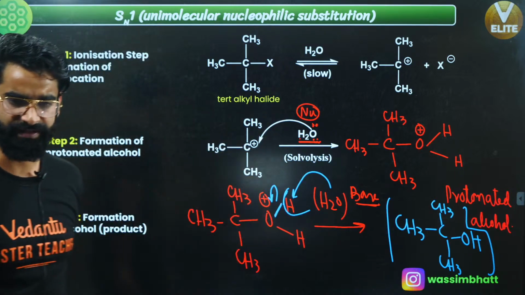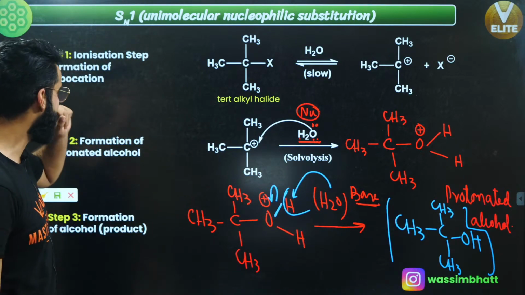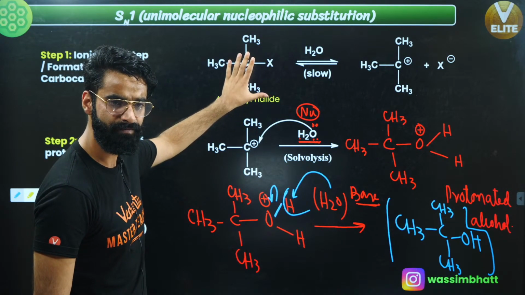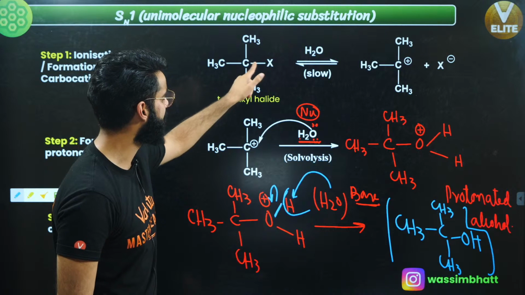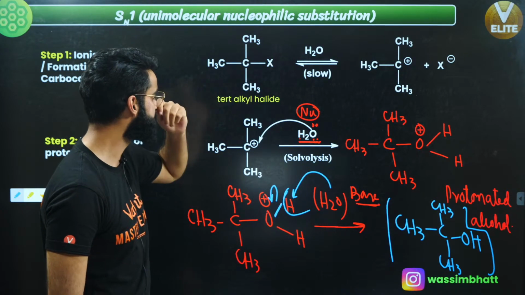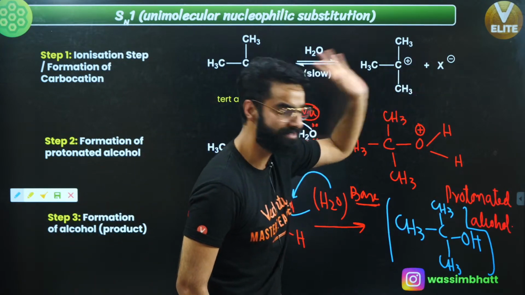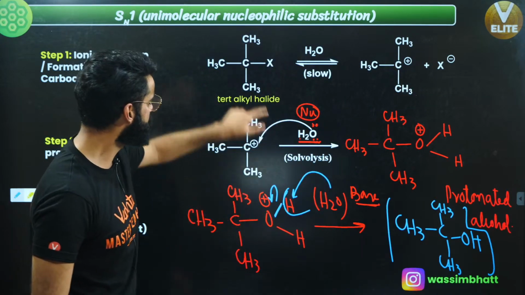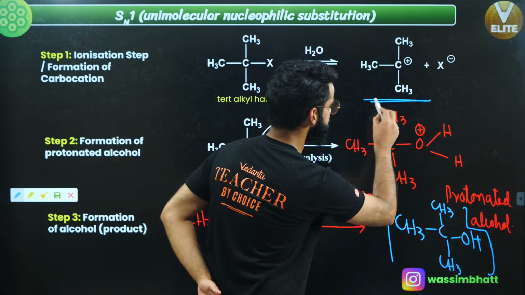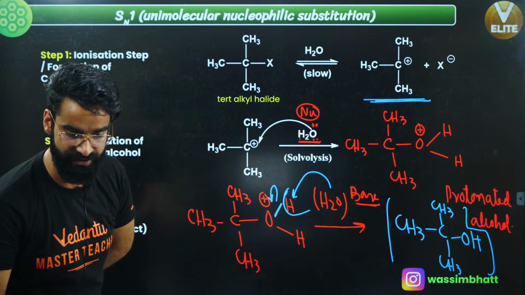Let me know in the chat box if it is clear. First of all, let me give you a quick overview of all this again. What happens in the first step? In the first step, in your alkyl halide, the bond between this carbon and this halogen gets broken down towards the halogen, due to which this halogen X leaves as X negative, as you can see right here. Due to this there will be a positive charge on this carbon. So basically, a carbocation got generated over here.